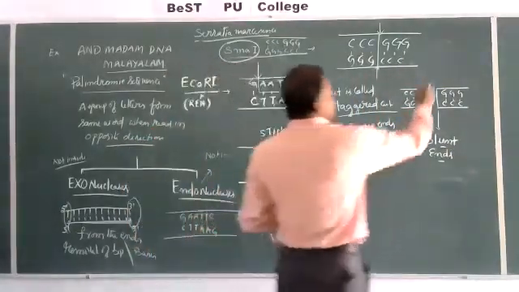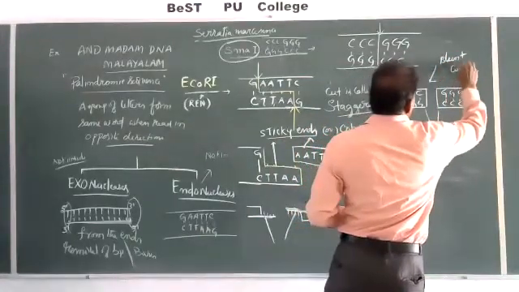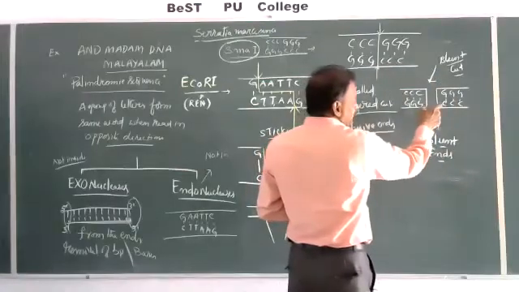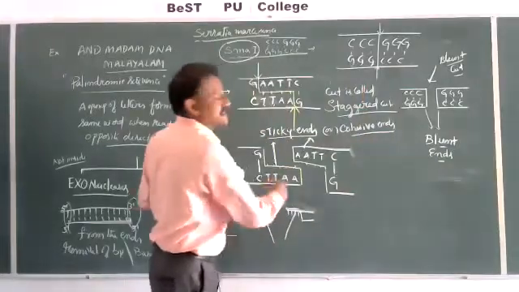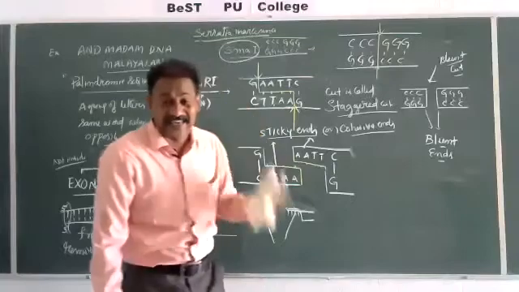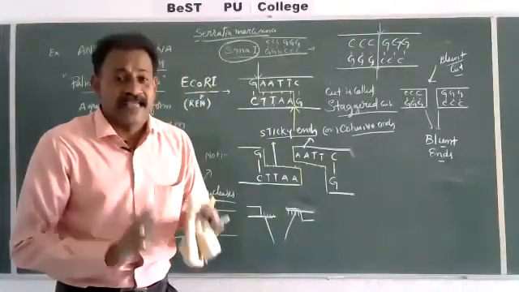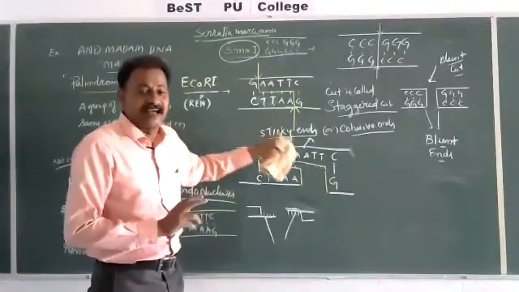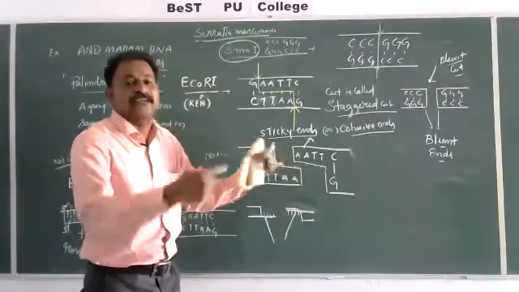Blunt cut. The cutting is called blunt cut, which becomes blunt ends, which do not have sticky ends. It is somehow difficult to join. So in rDNA technology, genetic engineering, the preferable action of restriction endonuclease is a staggered cut, making sticky ends, or easily cohesive ends, which can join.